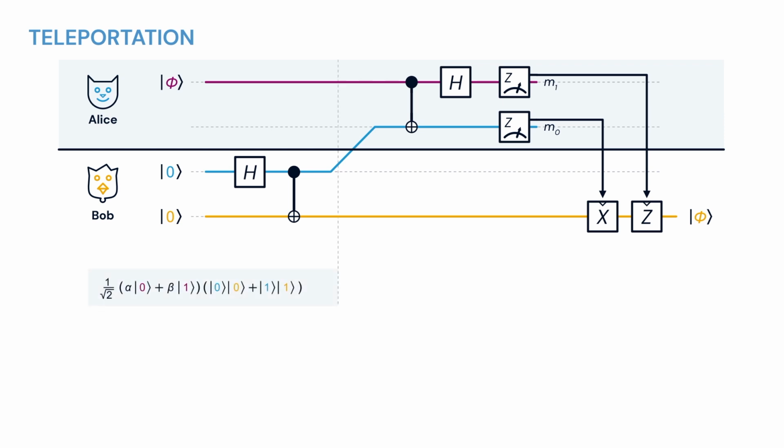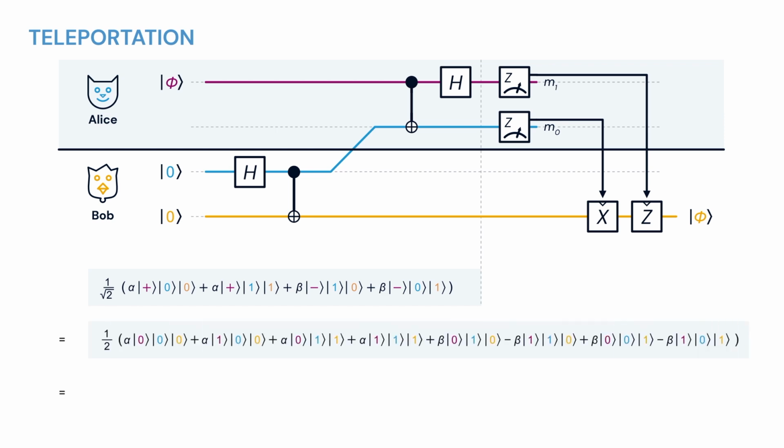First, the full joint state can be written, with the arbitrary qubit and the created Bell state. This can be rewritten for clarity. Second, the Bell state analyzer is introduced, and the expression can be twice simplified, revealing the initial qubit state, but now in the yellow path instead of in the purple one.